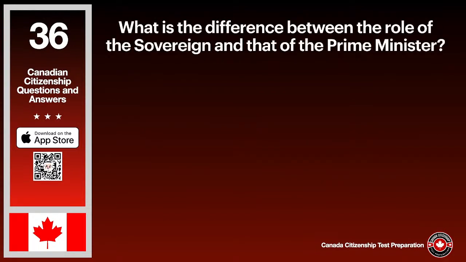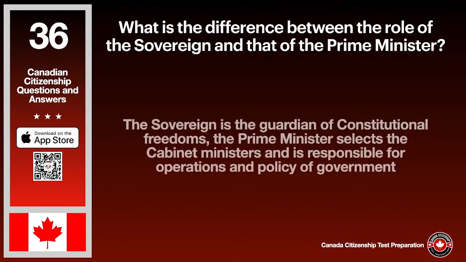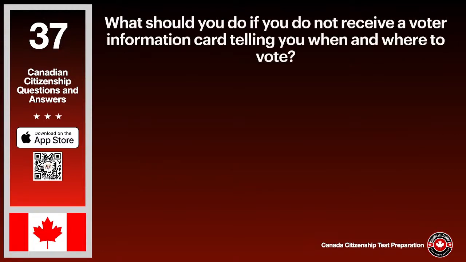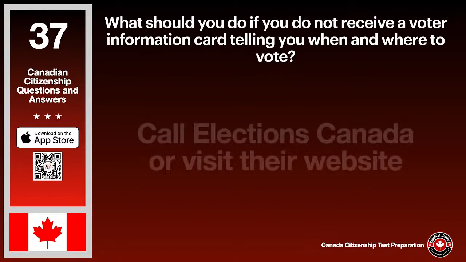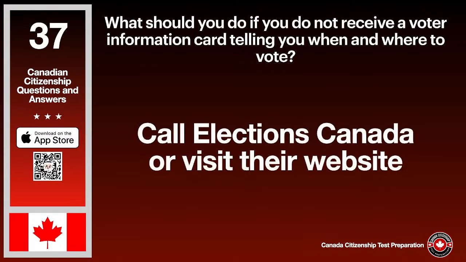What is the difference between the role of the sovereign and that of the Prime Minister? The answer: the sovereign is the guardian of constitutional freedoms, the Prime Minister selects the cabinet ministers and is responsible for operations and policy of government. What should you do if you do not receive a voter information card telling you when and where to vote? The answer is call Elections Canada or visit their website.